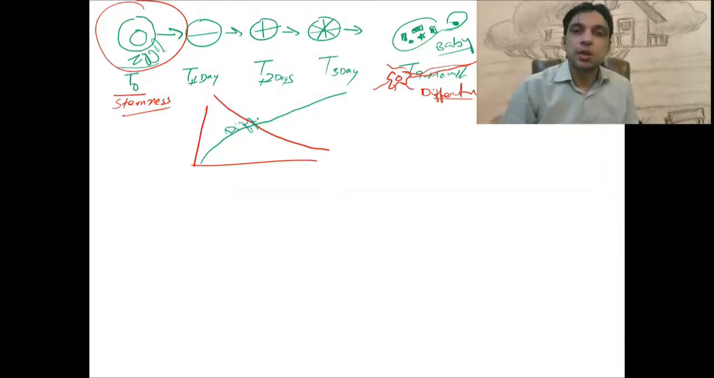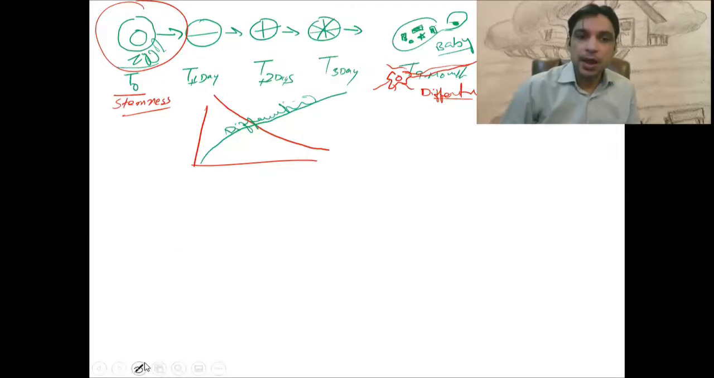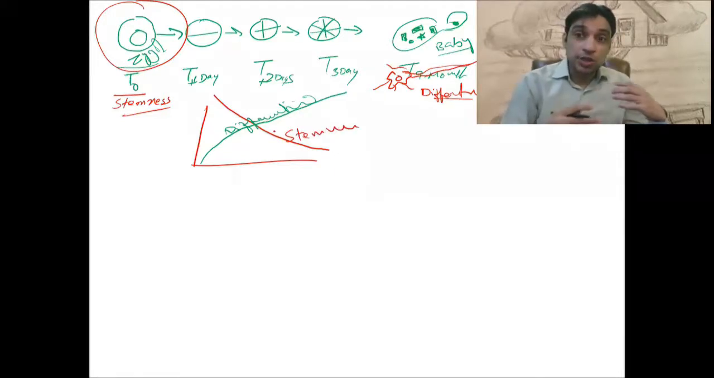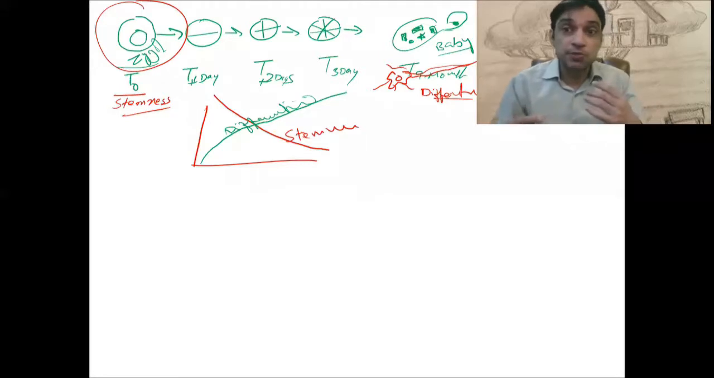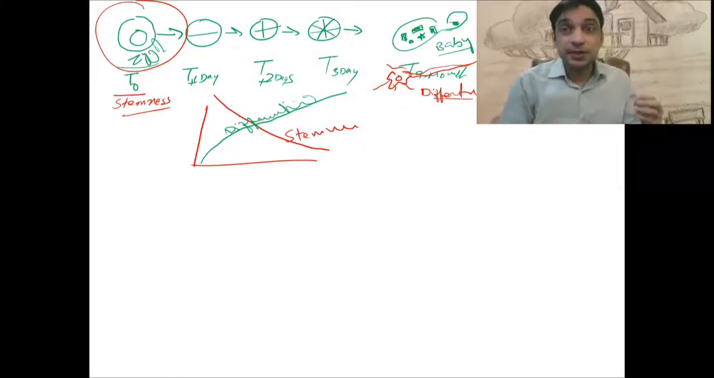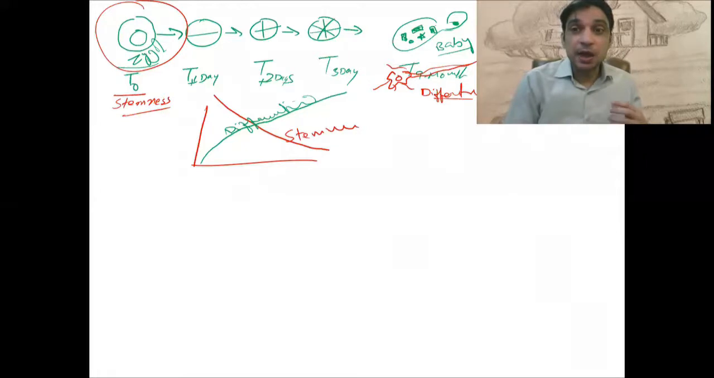So the differentiation and the stemness, they change over the period of time during the process of development. When the baby is born, it is made up mainly of differentiated cells. When the zygote was there, it is mainly an undifferentiated stem cell.